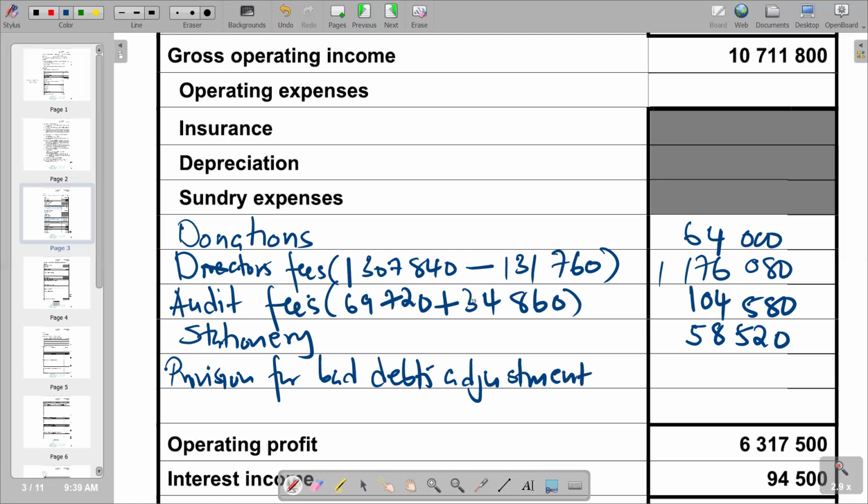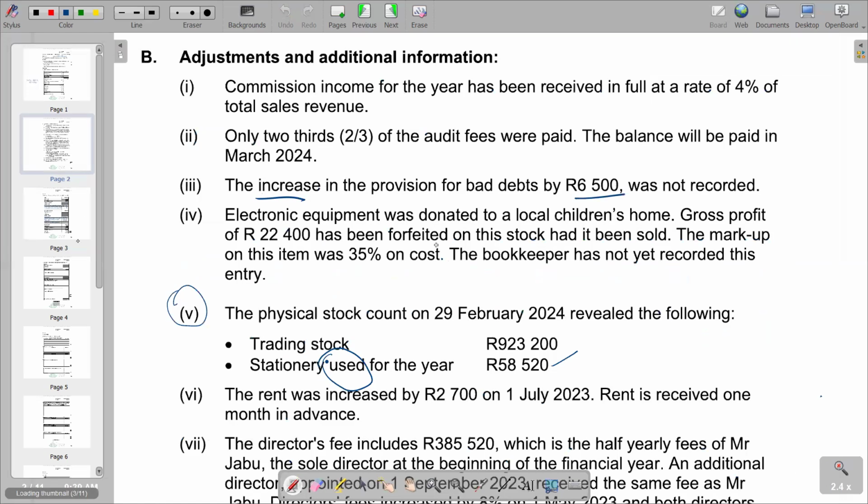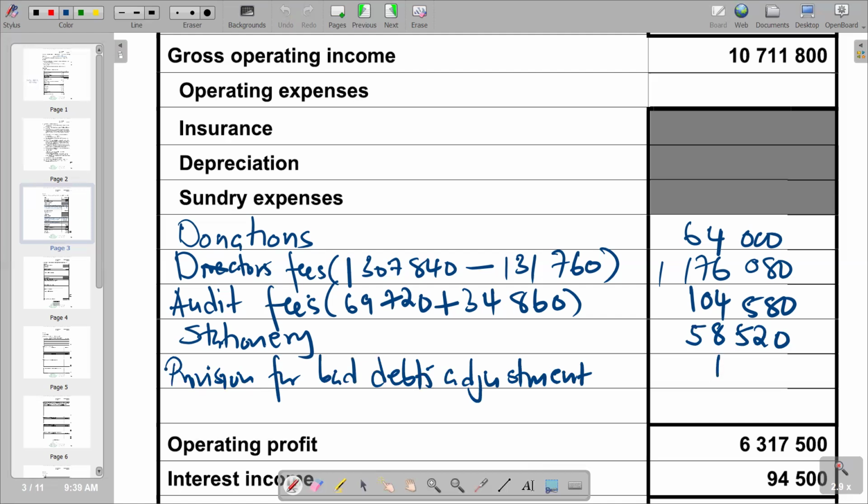And the amount that we have is 6,500. So basically, that's what we have on that part.